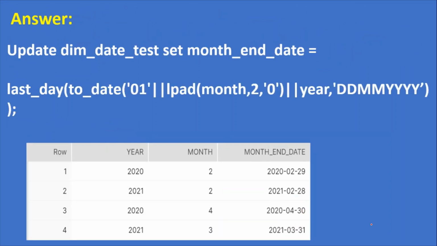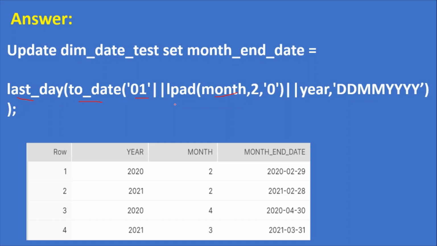So the answer is update dim_date_test set month_end_date is equal to last_day(to_date(...)). Here we need to, because in the columns year and month we don't have the full information, because day information is missing. So to get the month end date, first you need to get the valid date. To get the valid date, we have a year and month. In every month, it should start with 01. So that is the constant. That's why you can concatenate 01 with your month.